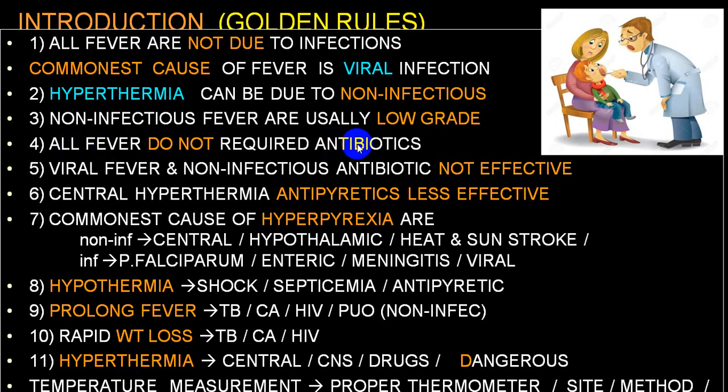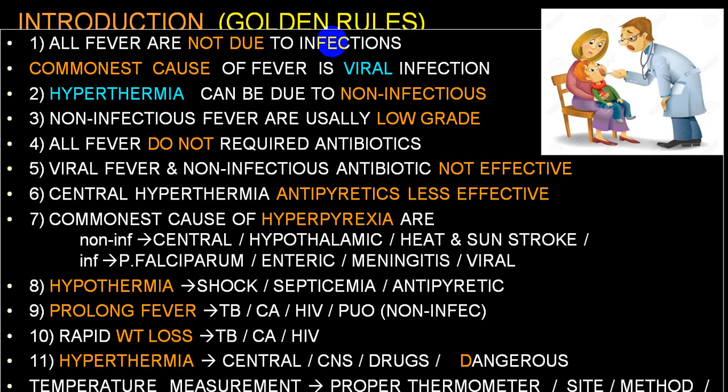Only if you confirm that this fever is because of bacterial infection, then only you need antibiotic. Say in case of a viral fever, antibiotic is not required. Viral fever and non-infectious, antibiotic is not effective. Central hyperthermia, antipyretic is less effective. So in hyperthermia, if you give antipyretics, the person's body temperature will not come down. But if the fever is because of infective pathophysiology, maybe bacterial, maybe viral, maybe tubercular, it will respond to antipyretics